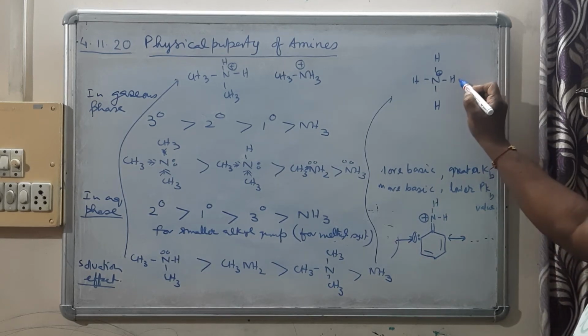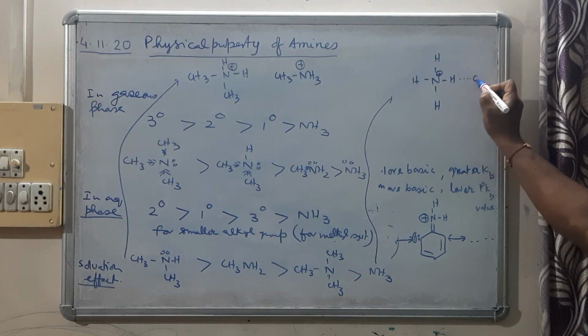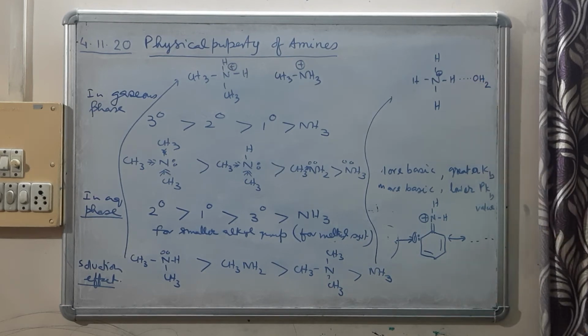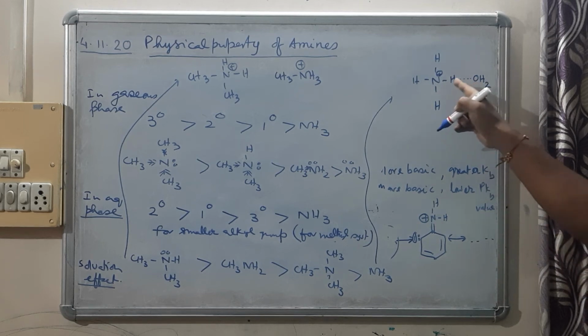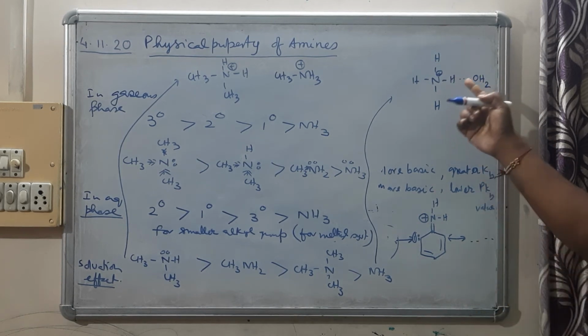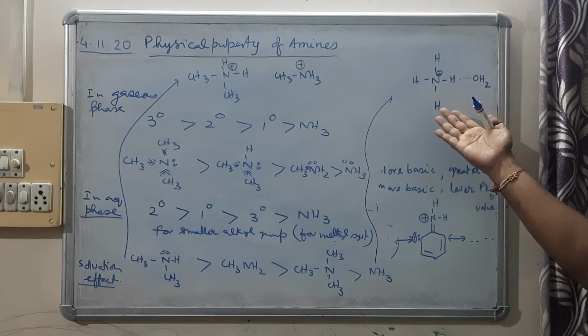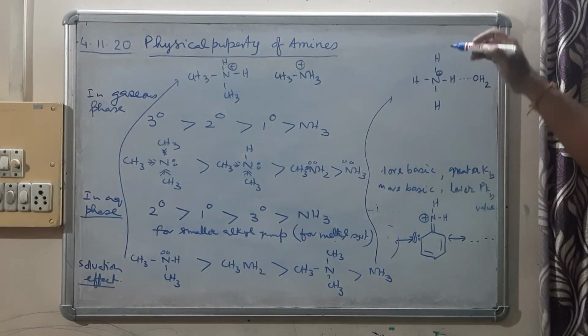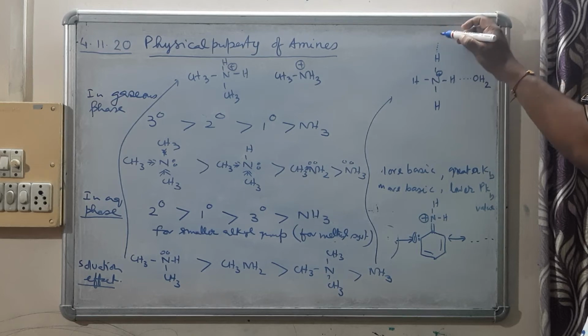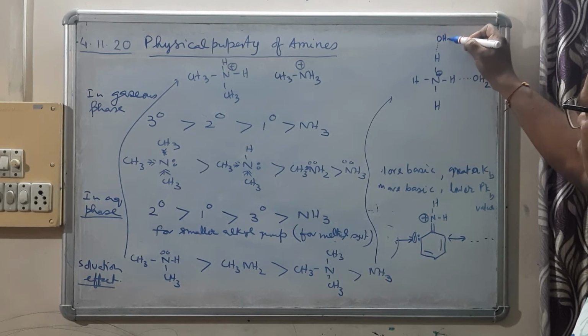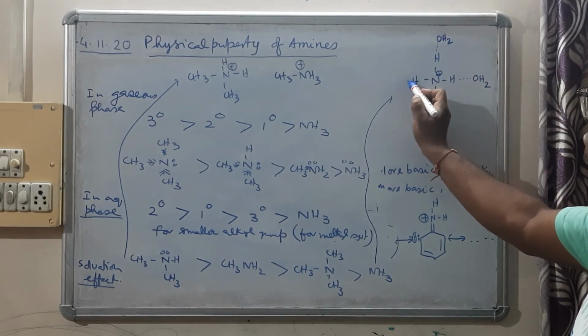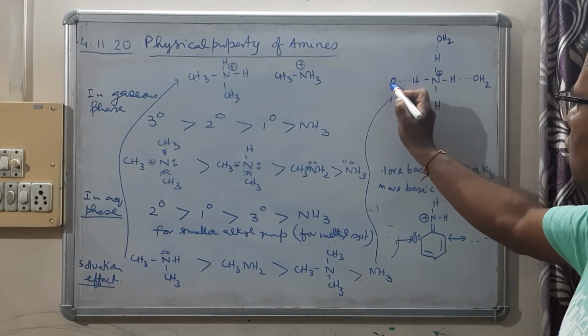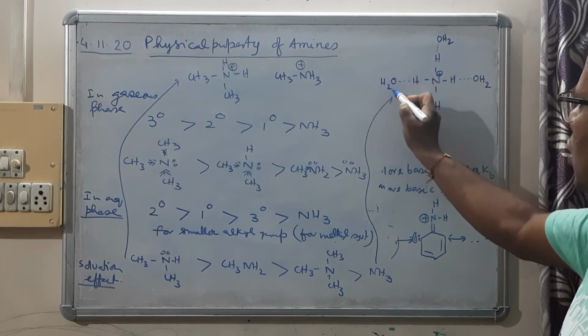In this way, water, which is H2O, you can also write it as OH2. So it gets hydrogen bonded. When it gets hydrogen bonded, energy is released and this becomes more stable. This one also gets hydrogen bonded with water, and this one also.